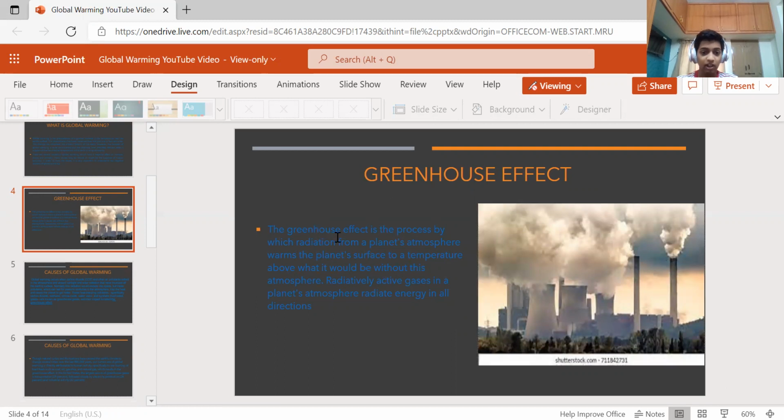Greenhouse effect. The greenhouse effect is the process by which radiation from a planet's atmosphere warms the planet's surface to a temperature above what it would be without this atmosphere.